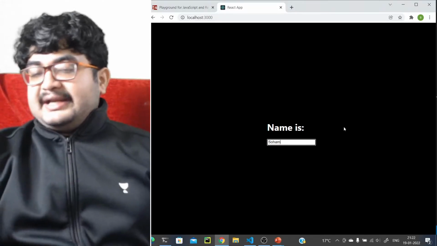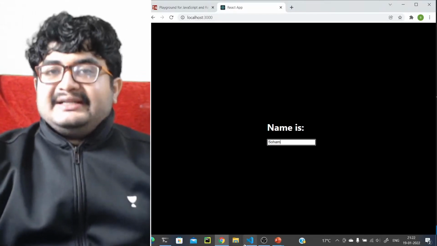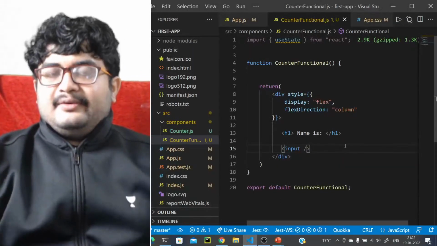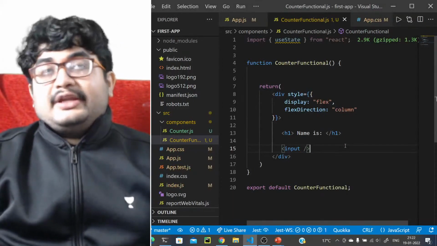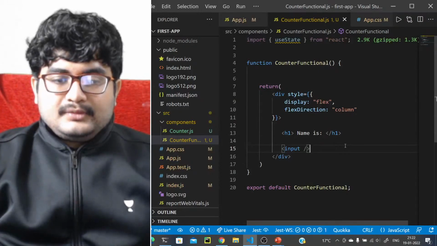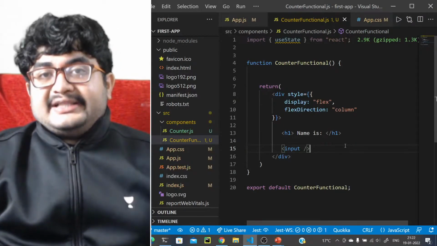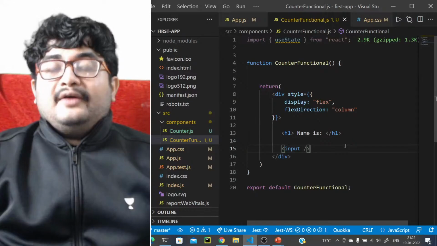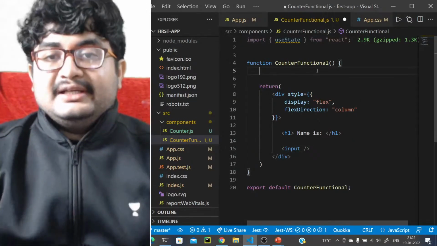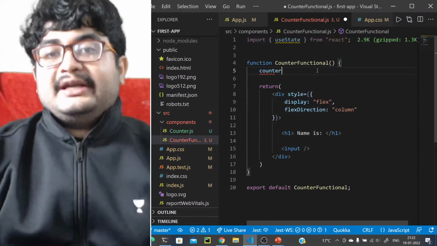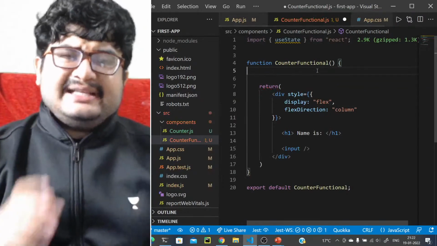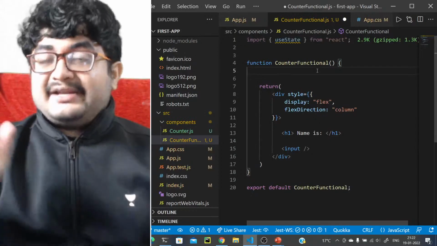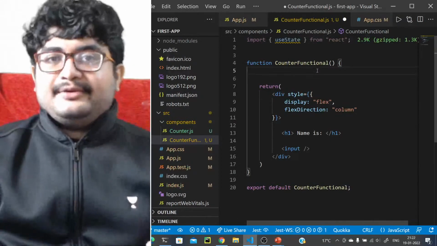Why is state constant? That's because we are not directly changing the value, right? When is it not constant? When we do something like this, counter plus equals 1. In that case, it is not constant. But we are not actually changing the value directly. We are using the setter to set the value, right?